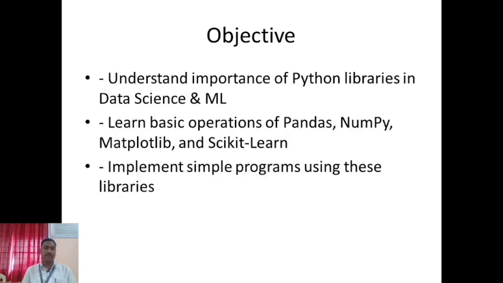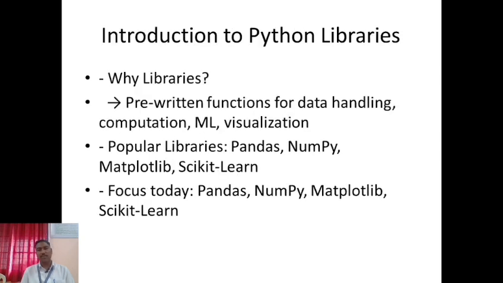The objective of this practical is to understand the importance of Python libraries in data science and machine learning, and the meaning of libraries. Libraries are nothing but pre-written code which is stored online and used in programming. Learn basic operations of Pandas, NumPy, Matplotlib, and implement a simple program using these libraries. This is the introduction of Python libraries.